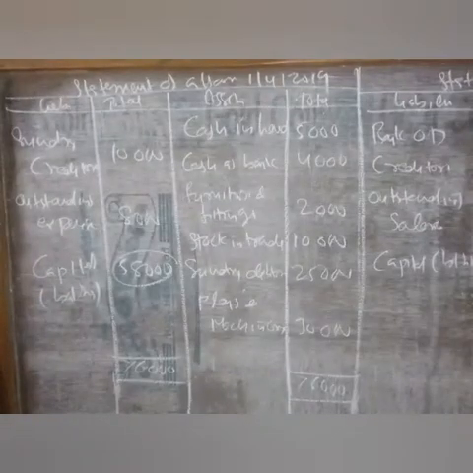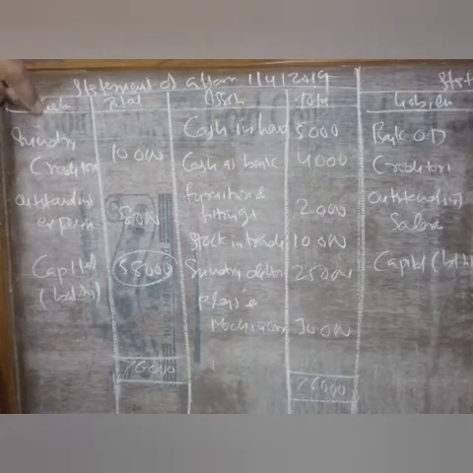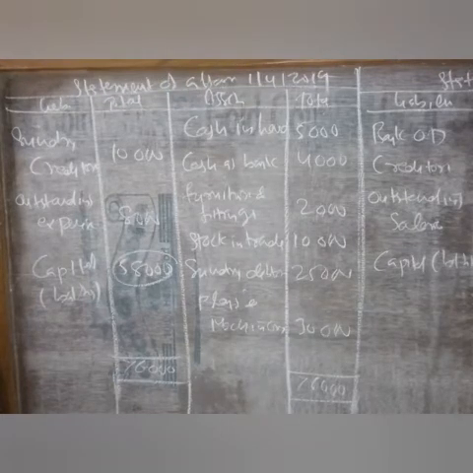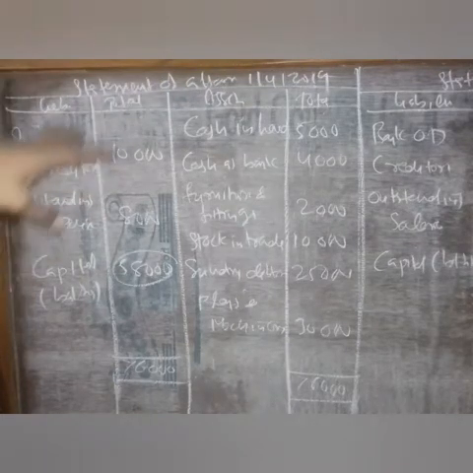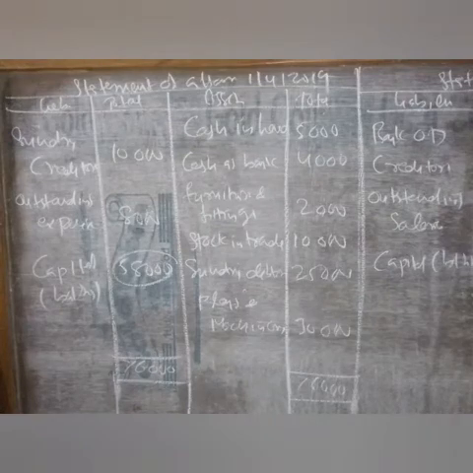From that problem we have to prepare two statements of affairs. One is as on 1/4/2019 and the other as on 31/3/2020. So for the 1/4/2019 statement of affairs, we have to take balances as on 1/4/2019.